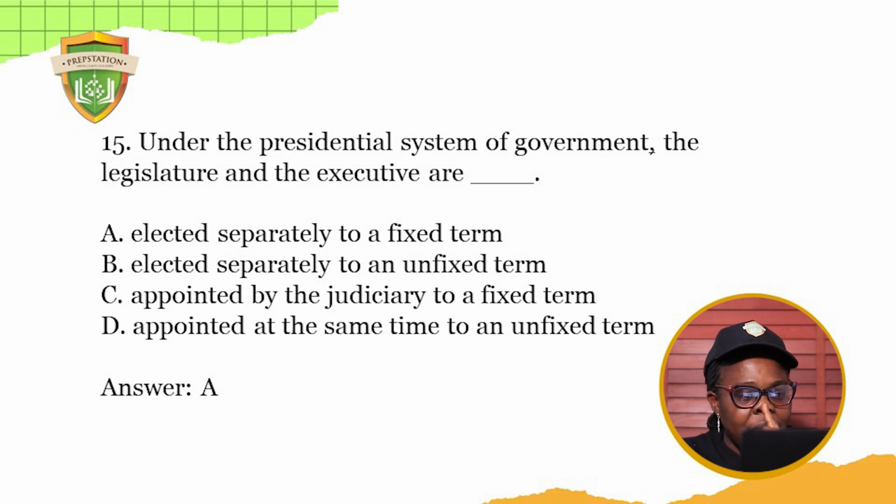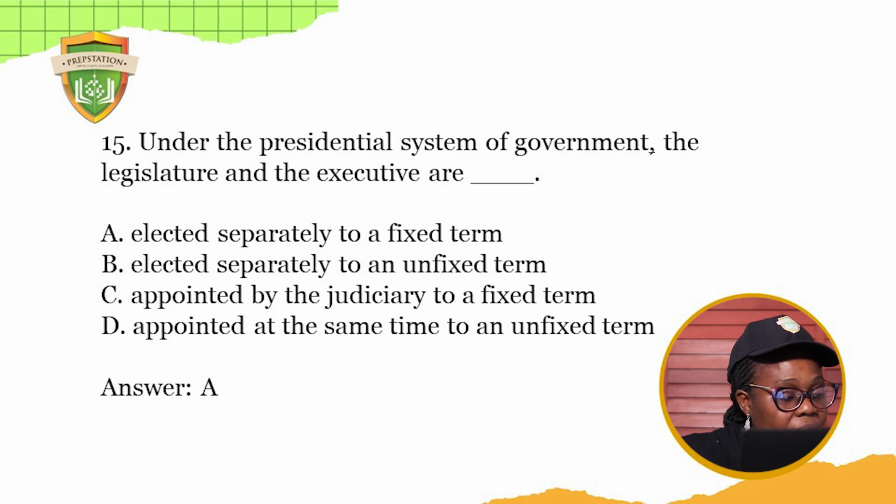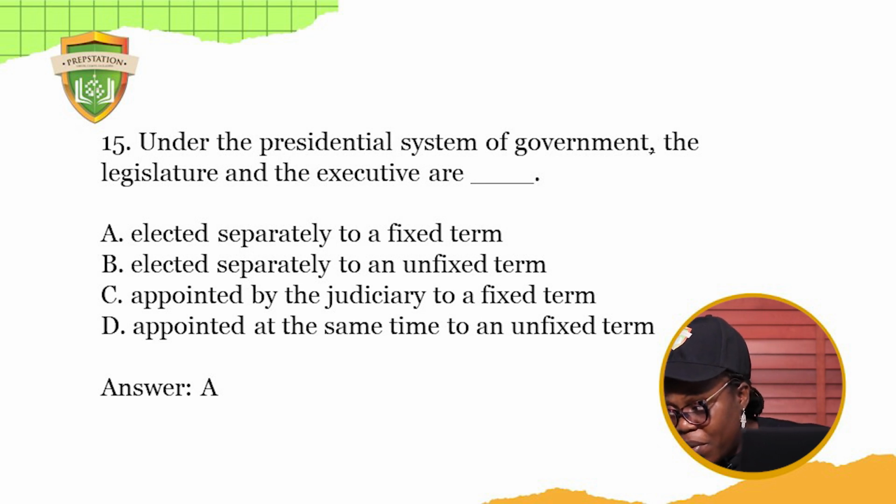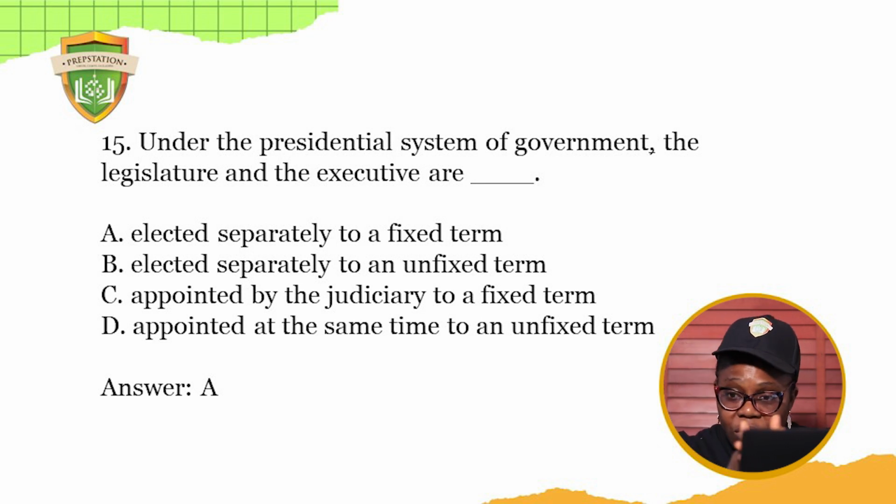A says, elected separately to a fixed term. Yes, they are elected separately to a fixed term. Remember, in the last election we witnessed that we had the time for the presidential election. You see the ballot boxes for the president, for the Senate. They weren't even at the same time. So what we're saying is that they are elected separately and they have a fixed term.